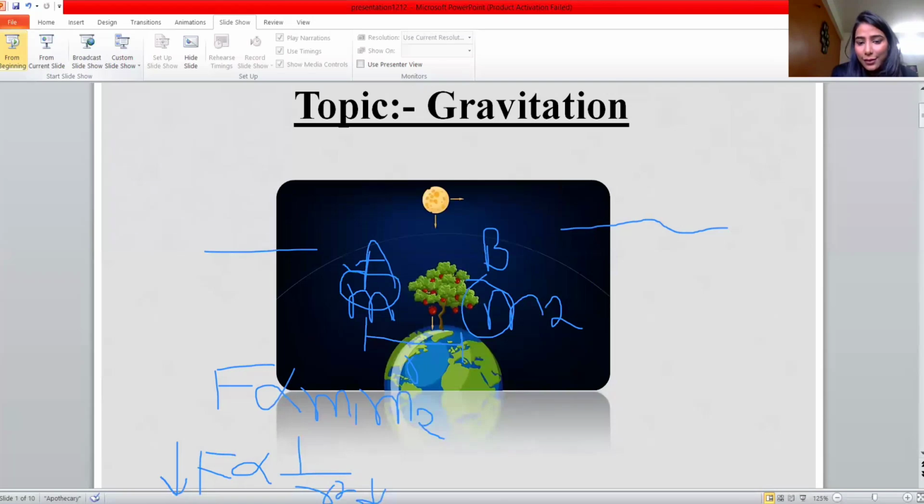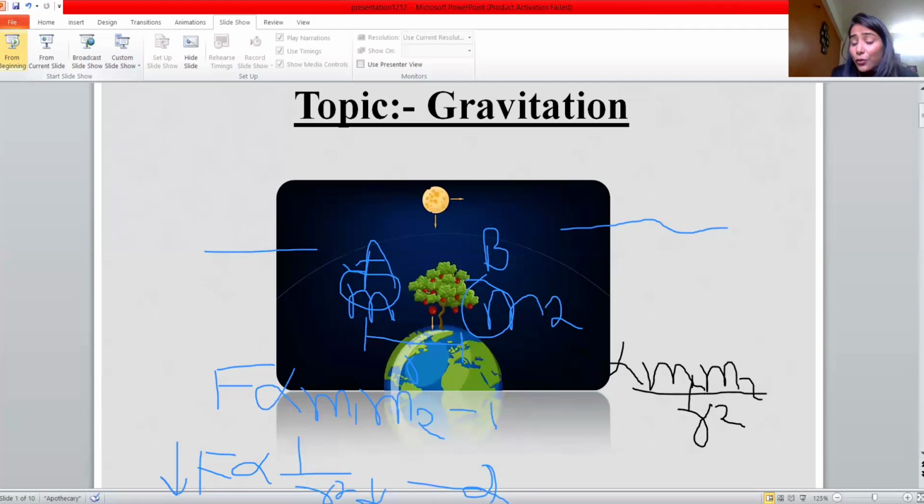When you combine these two equations, this is your first and this is your second, what you get is: force is directly proportional to M1 M2 upon the square of the distance between them.